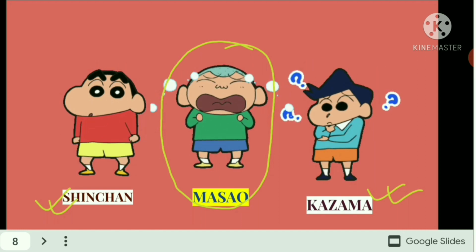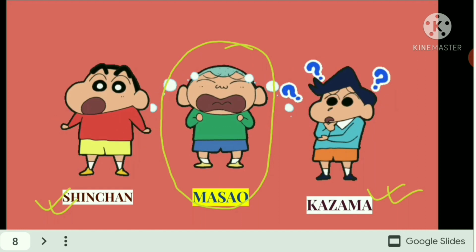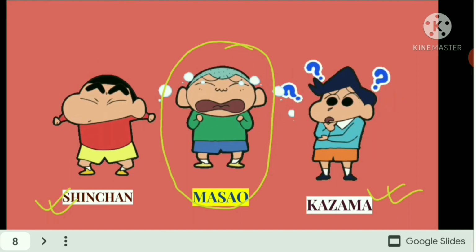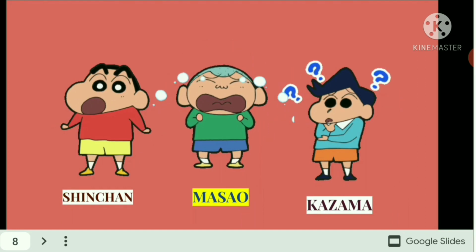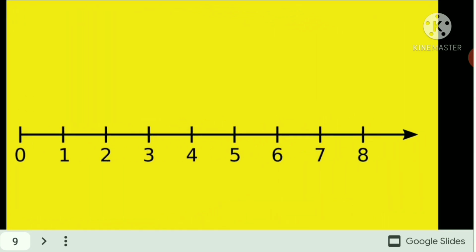Okay. So in mathematics, how can we find a number before any number? Let's see. Now see, there is one number line and you can see the numbers start from 0, 1, 2, 3, 4, 5, 6, 7 and 8.